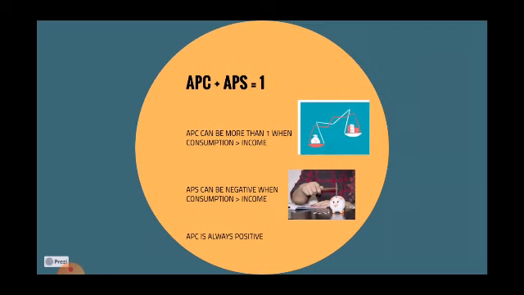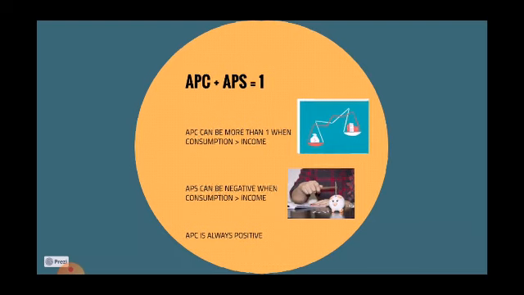However, unlike APS, APC is always positive because consumption is always positive irrespective of whether we are earning income or not. Thus, recapitulating, APC plus APS is equal to 1, whereas APC can be more than 1. In this case, APS will be negative.